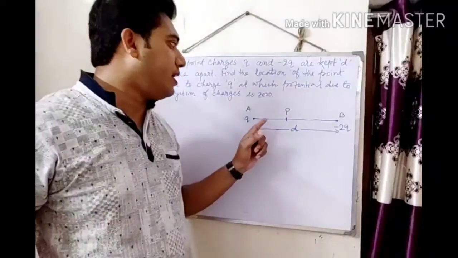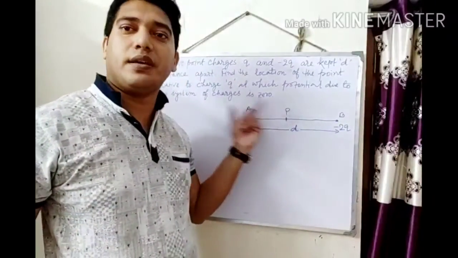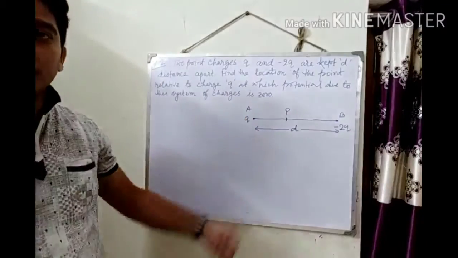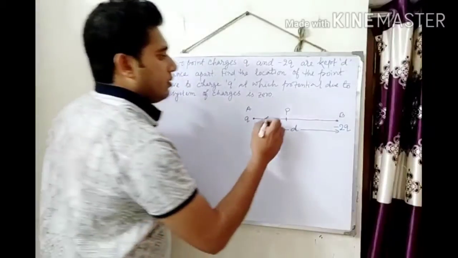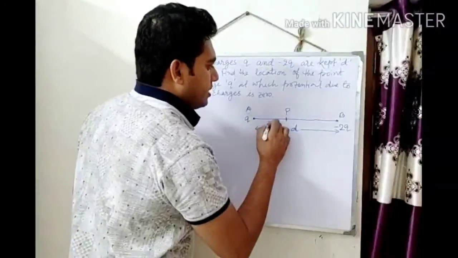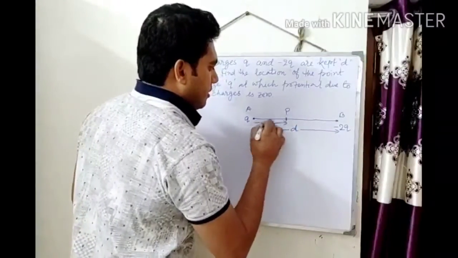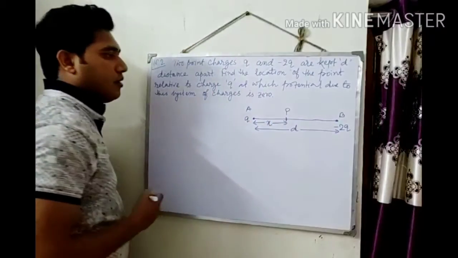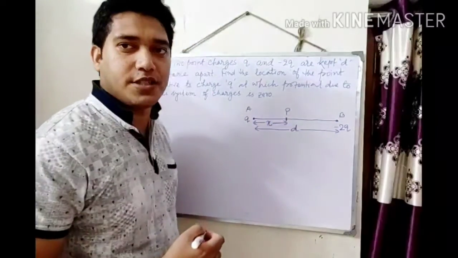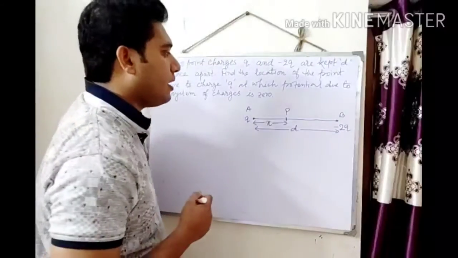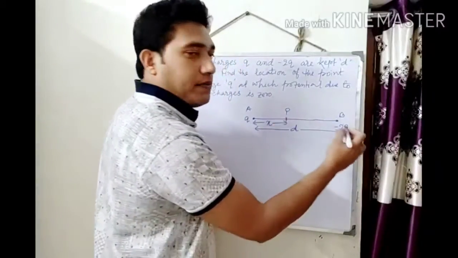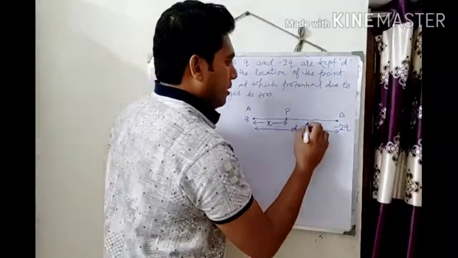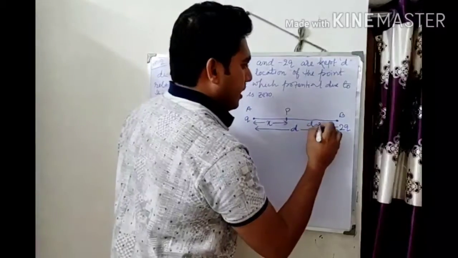Now find the distance AP from the charge Q. Let us assume that it is x. x is the distance of the point P from the charge q. So the distance between the point P and minus 2q will be d minus x.